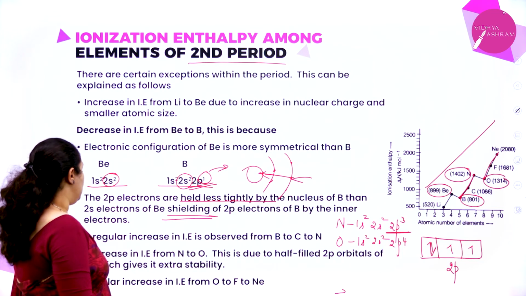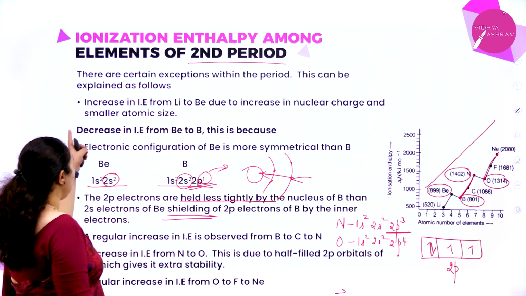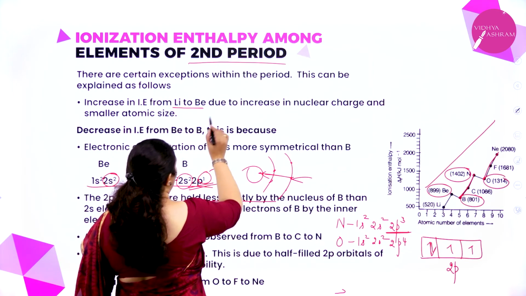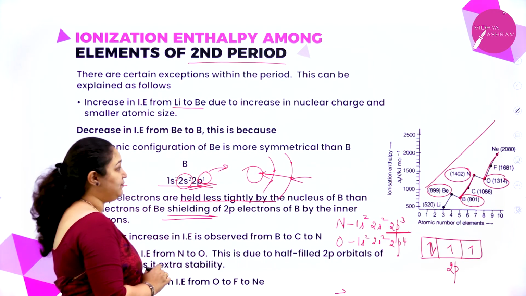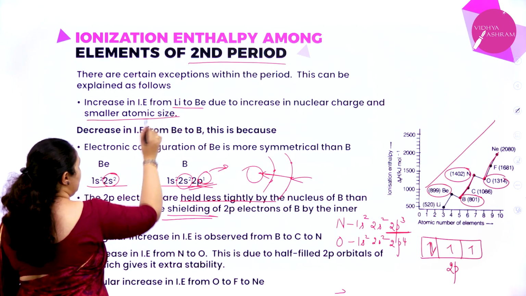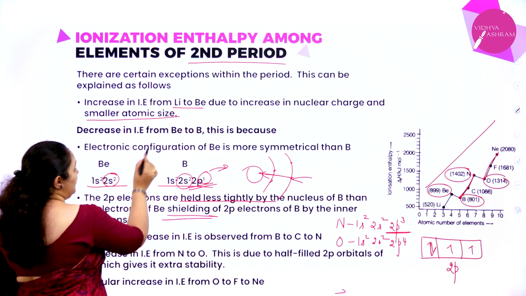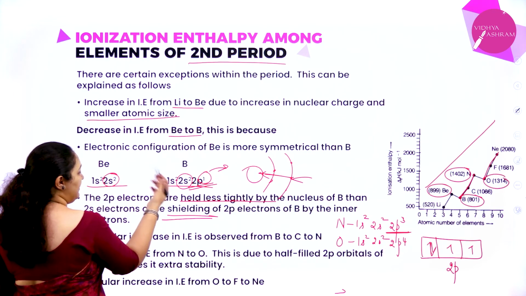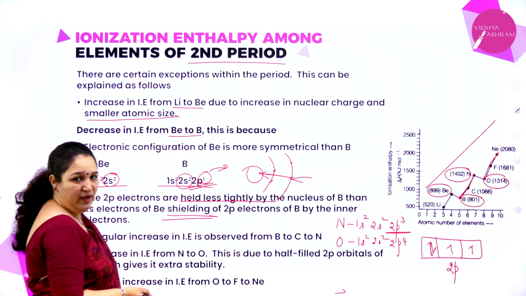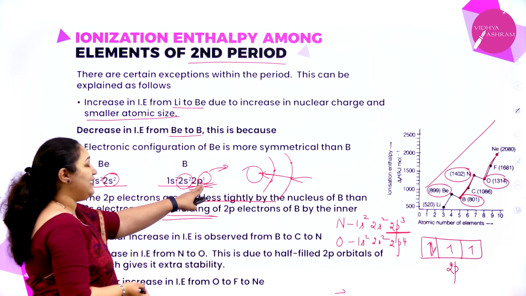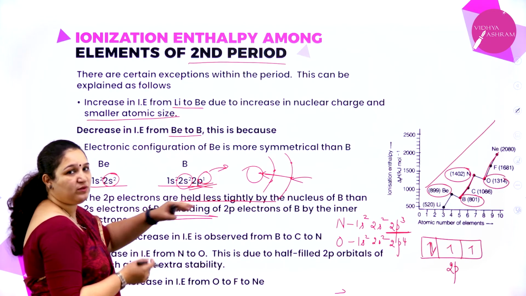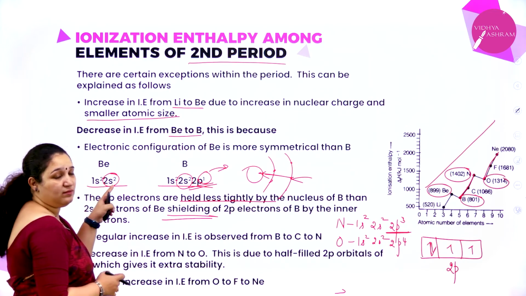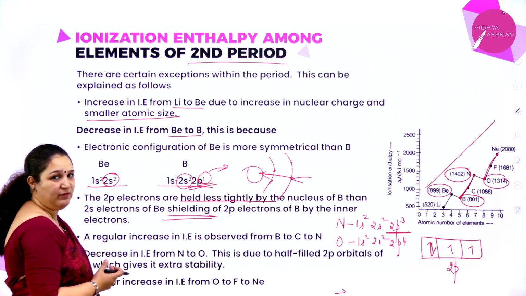So again, there is an increase in ionization enthalpy from lithium to beryllium due to the increase in nuclear charge and the smaller atomic size. But there is a decrease from beryllium to boron because beryllium is more symmetrical than boron. Also there is one extra electron which is coming here, which will make it unsymmetrical. Also here it has extra stability because of the completely filled orbitals.